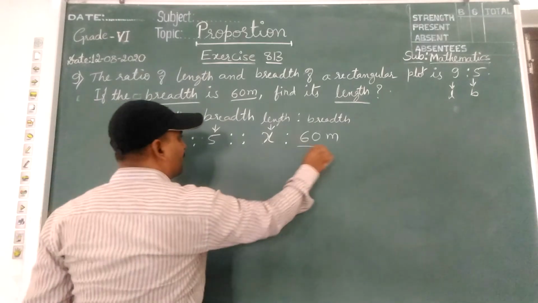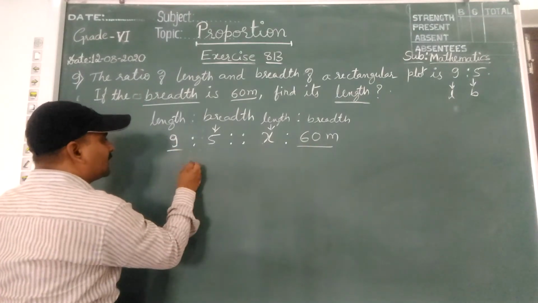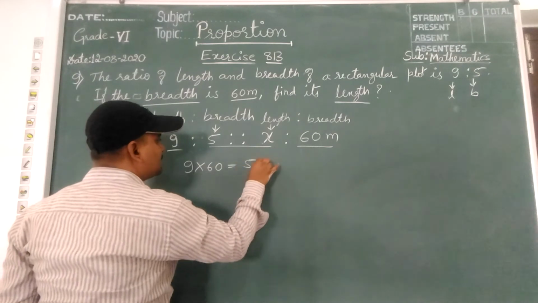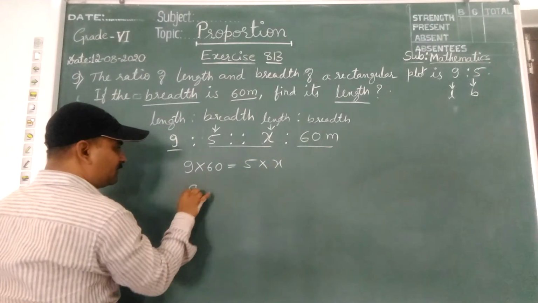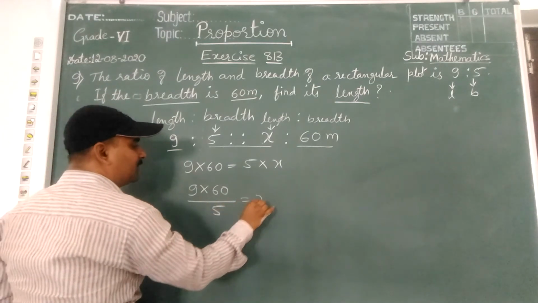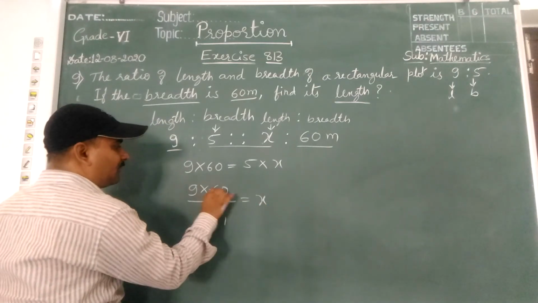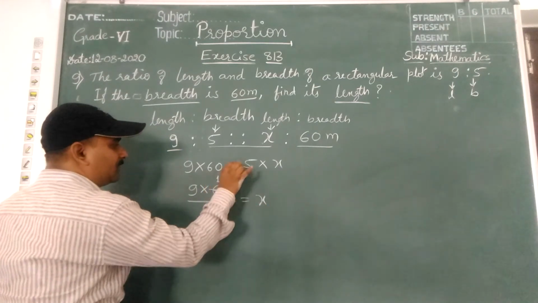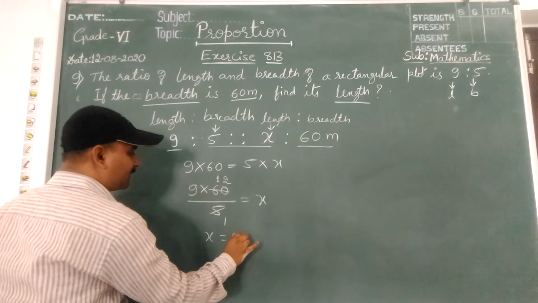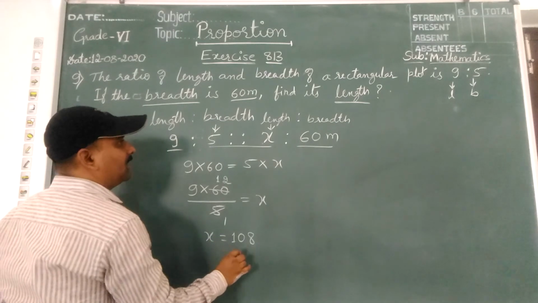Same step: product of extremes, 9 into 60, product of means. Take this 5 towards left side, which will come to the denominator. 5 ones are 5, 5 twos are 10. So 12 nines are 108 meter.